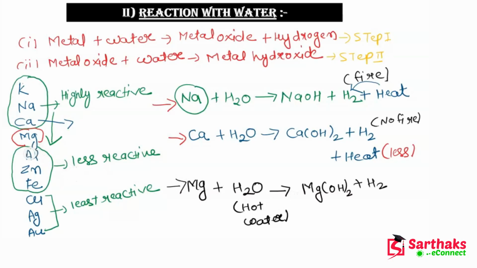Now guys, in this case where aluminium, zinc and iron react with water, they will not react with hot water or with cold water, but they will react with the steam of water. Okay, because steam is very energetic, so it will react with steam.